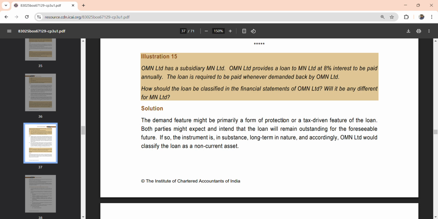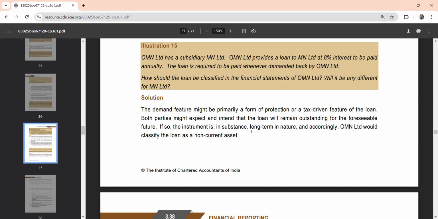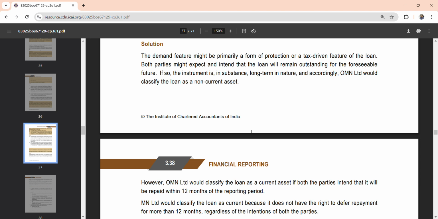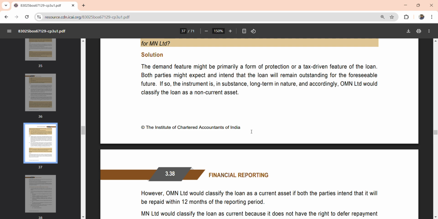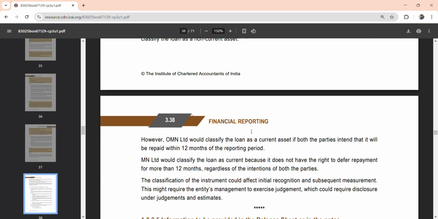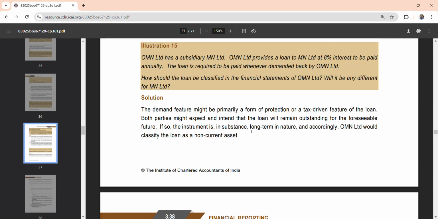So if this question comes, what are the key things you should write? The demand feature might be primarily a form of protection or tax driven feature. Firstly, OMN might classify it as NCA. Then, based on the terms and agreements and the discussion between the holding and subsidiary, they will classify it as current asset if they believe that MN Limited will settle within 12 months. And MN will also classify it as current because they cannot defer it, and that's it. And lastly, conclude by stating the classification will affect the initial recognition and subsequent measurement. Preferably the ICAI has not mentioned it, but highlight Ind AS 109, indicating that you fully understood this concept.